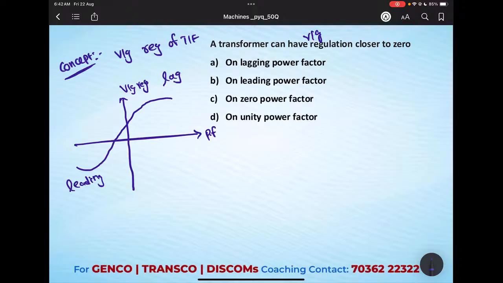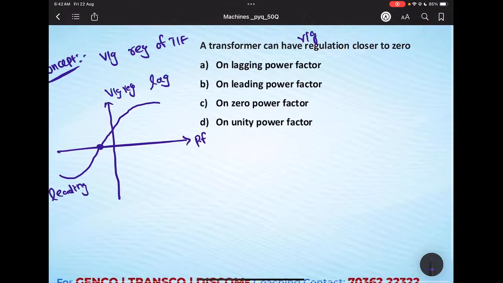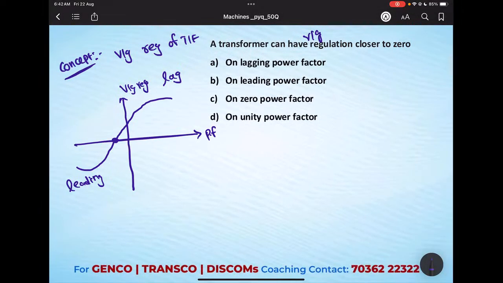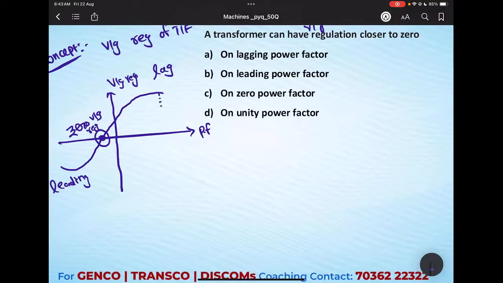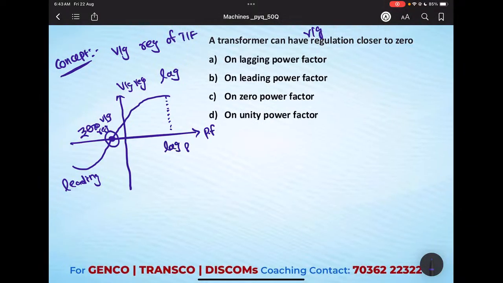Okay, this curve is very important. So the type of questions we get here most of the time is about zero voltage regulation. At what power factor will we get zero voltage regulation? If you see here, whenever the power factor is leading, only then is there a chance of zero voltage regulation. One more question may come from this curve: maximum voltage regulation. You get it at lagging power factor.